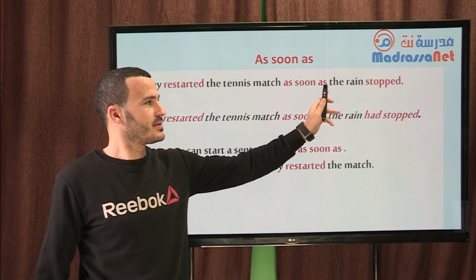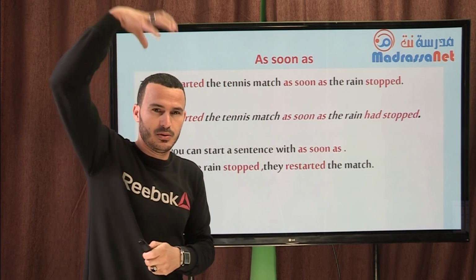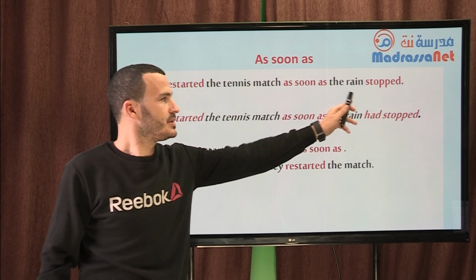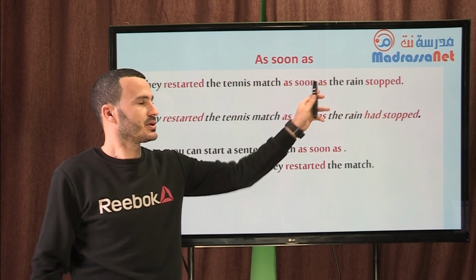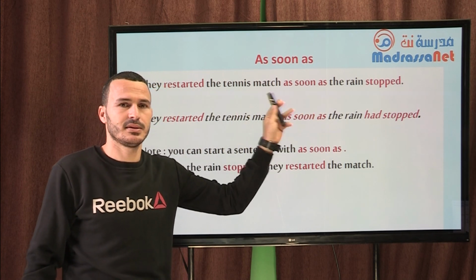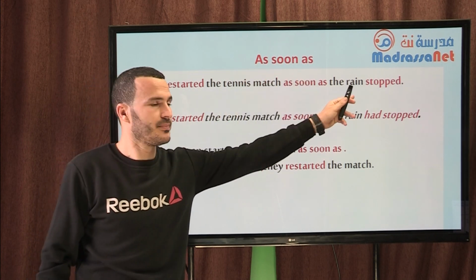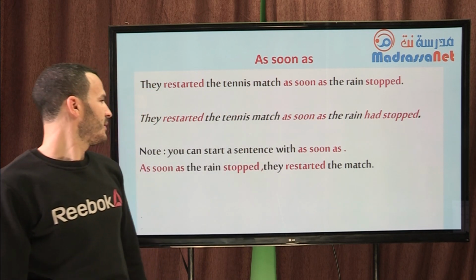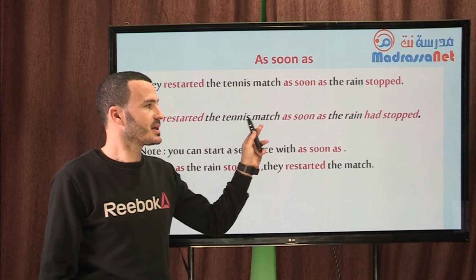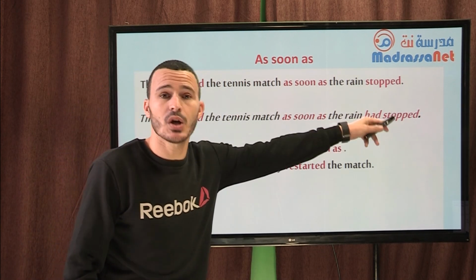They restarted the tennis match as soon as the rain stopped. Look at it. The conjunction as soon as is used in the middle of this sentence. We have two events. Get it? Or they restarted the tennis match as soon as the rain had stopped.